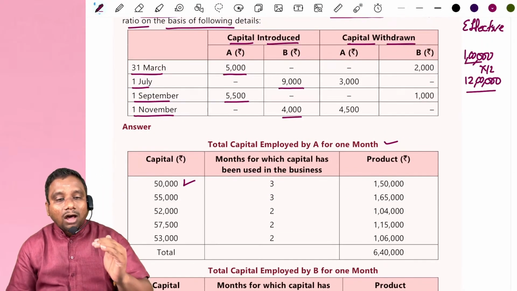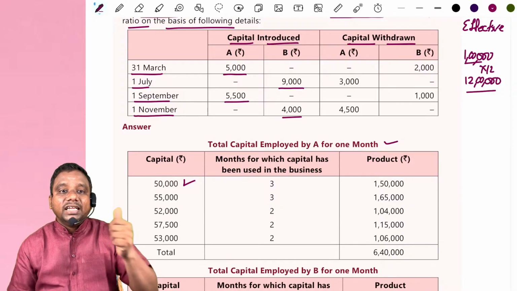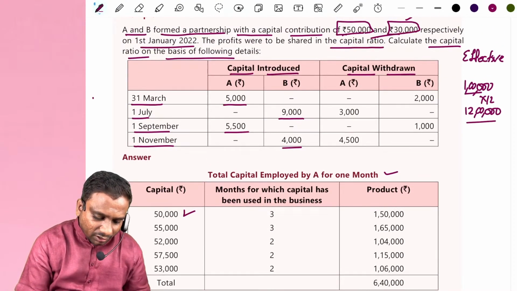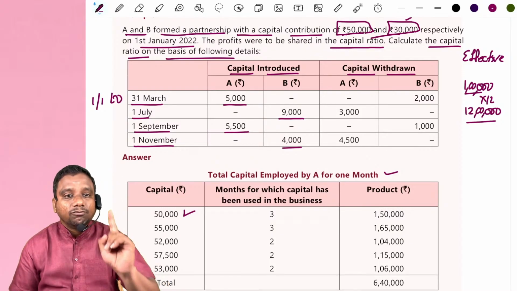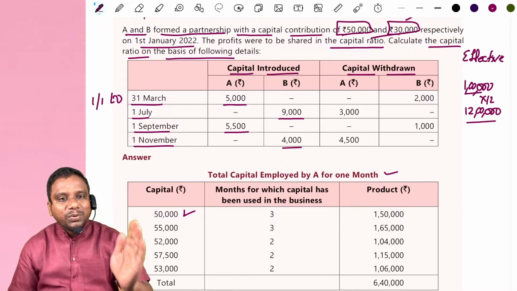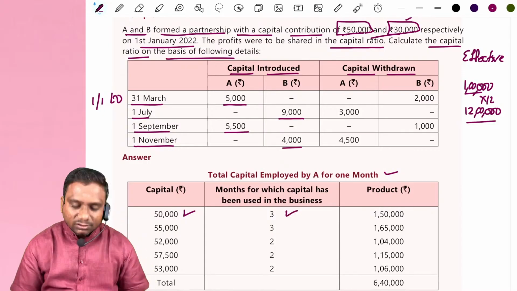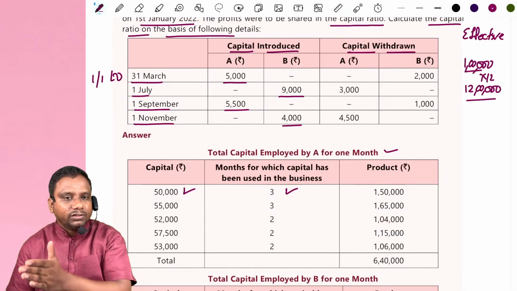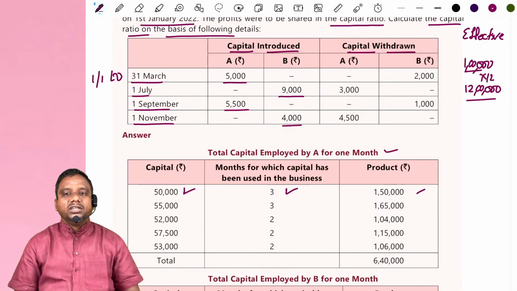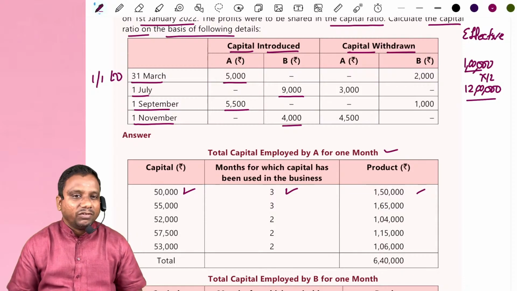Next, on which date is the capital changed? From 1st January to 31st March, we have 50,000 in the business for 3 months. So 50,000, 50,000, 50,000, the total product becomes 1,50,000 effectively.